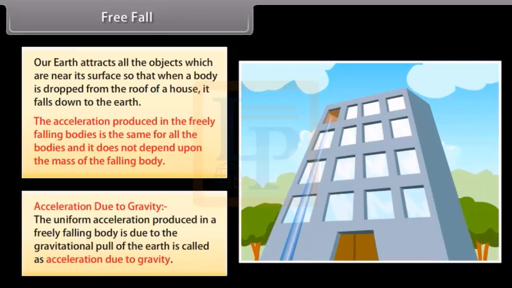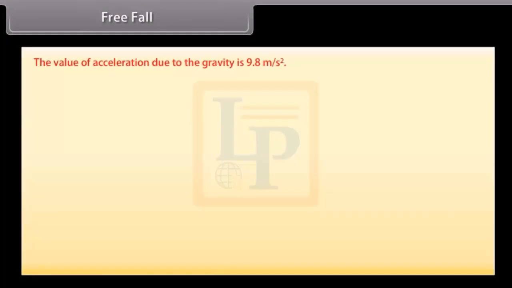Acceleration due to gravity. The uniform acceleration produced in a freely falling body due to the gravitational pull of the earth is called acceleration due to gravity. The value of acceleration due to gravity is 9.8 meters per second squared.